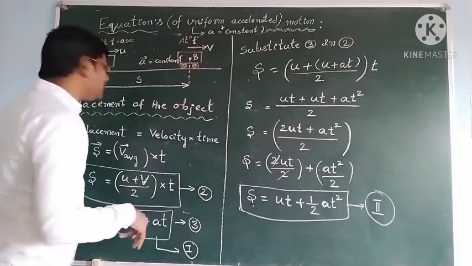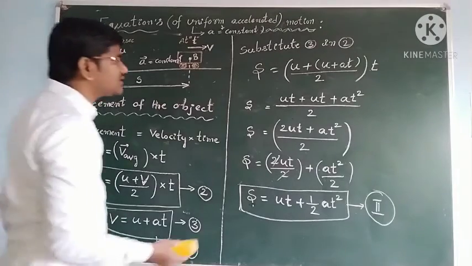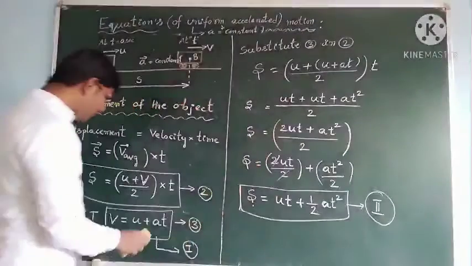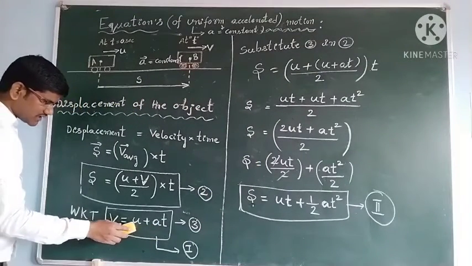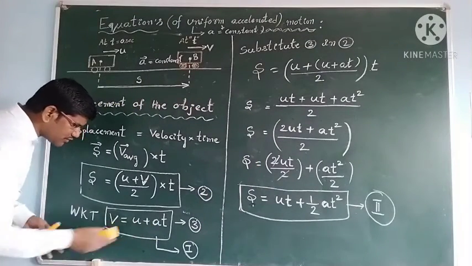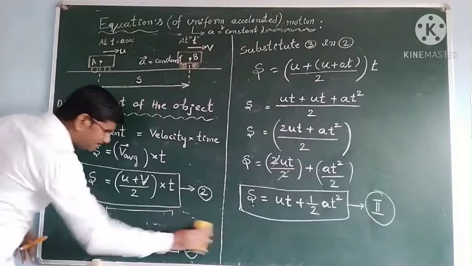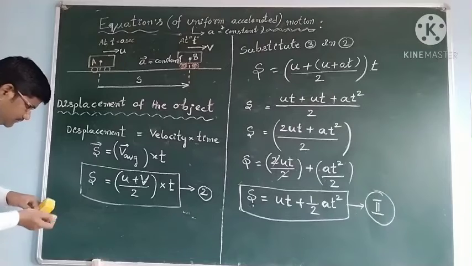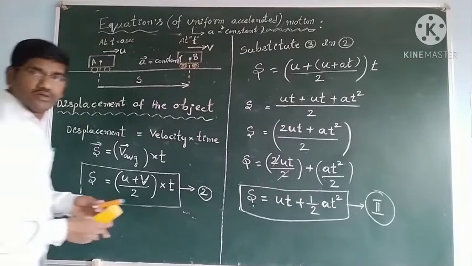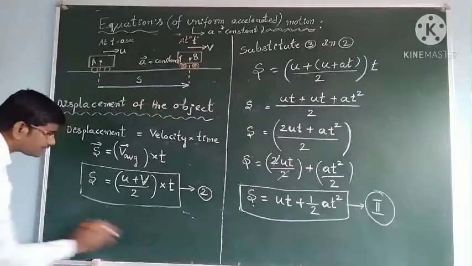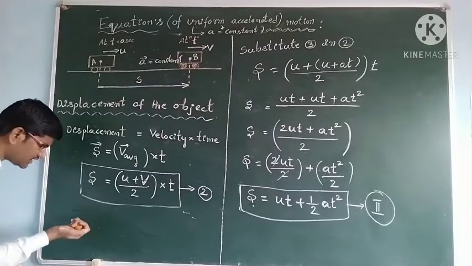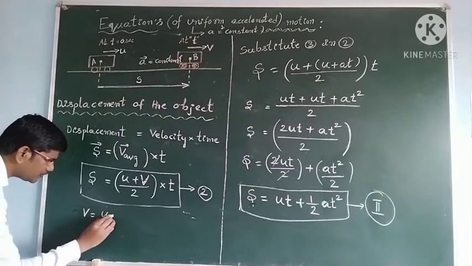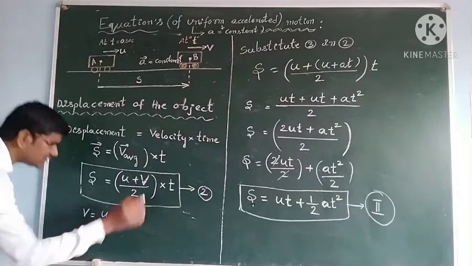Okay, then how do I get the equation, you see students? Now I want to make only u the subject. Leave only u here. So we know that v is equal to u plus a into t. This is our equation.